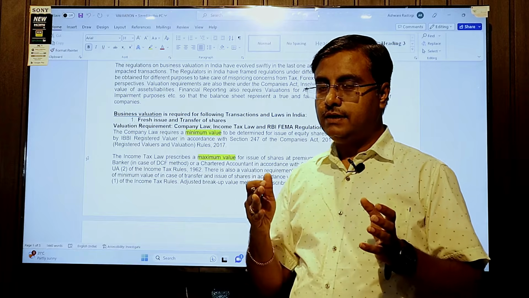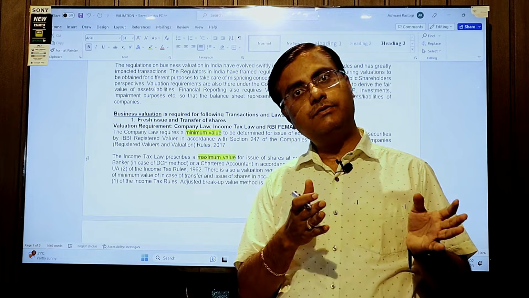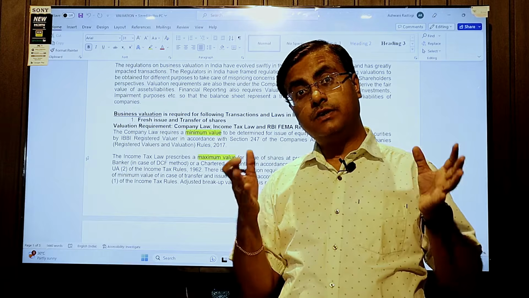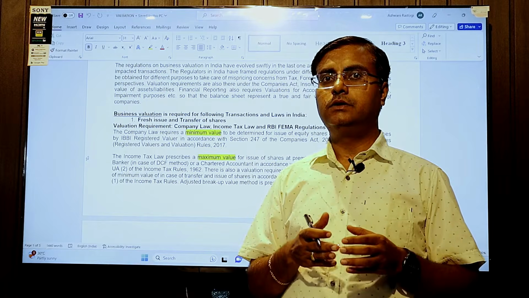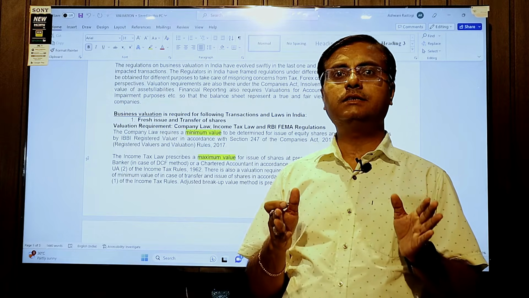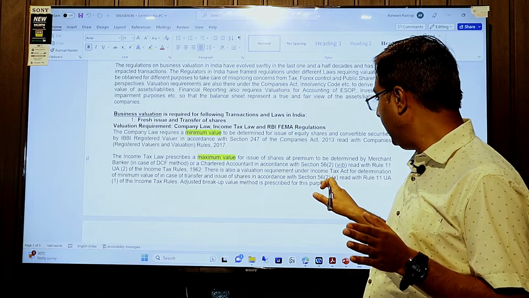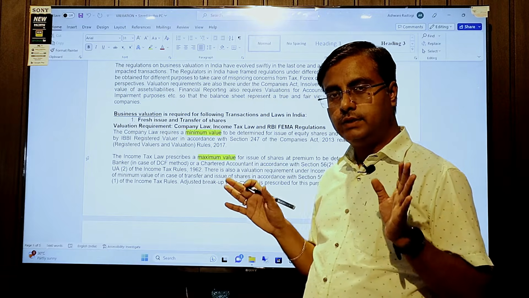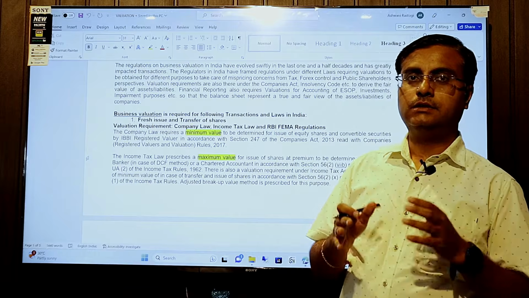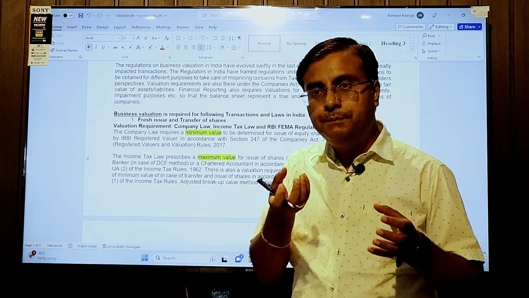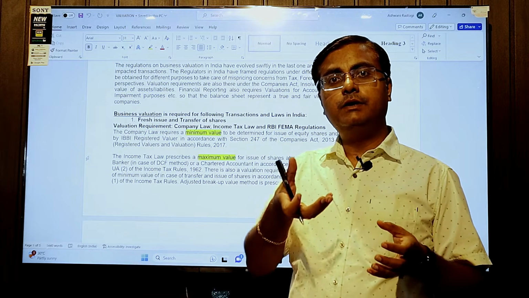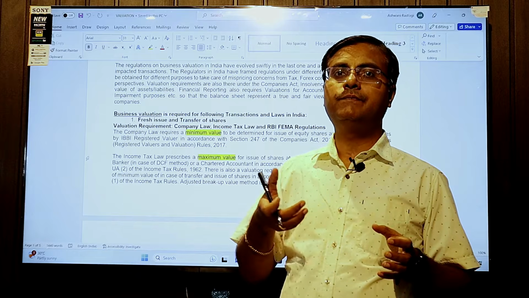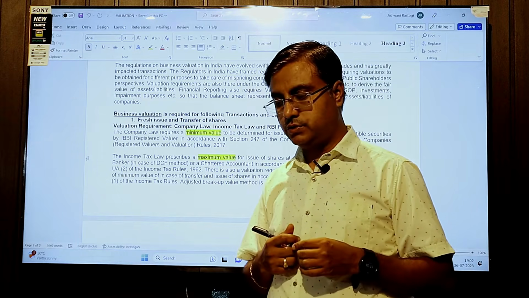But what happens in the case of the buyer, who is buying at only 450 when the share is worth 11,000 rupees? Section 56(2)(x) says that since you are buying below the market value, we will treat the difference as your notional income under the head income from other sources.